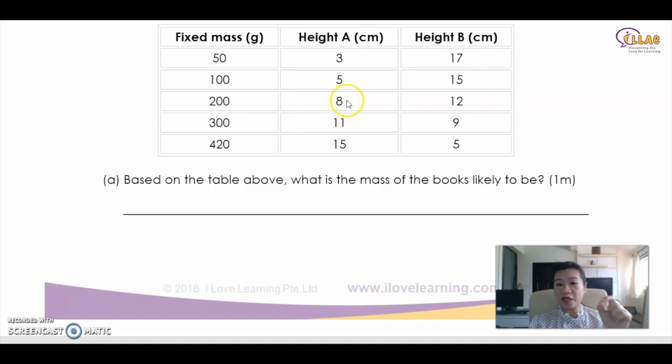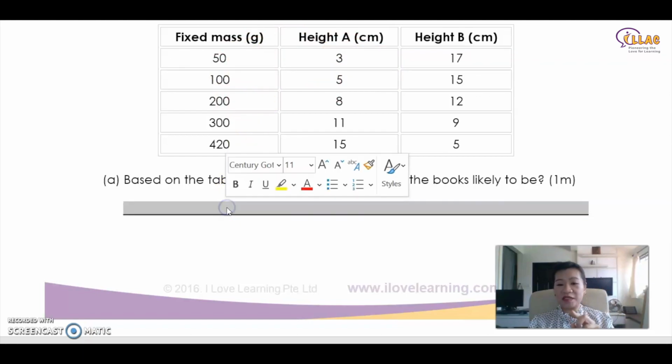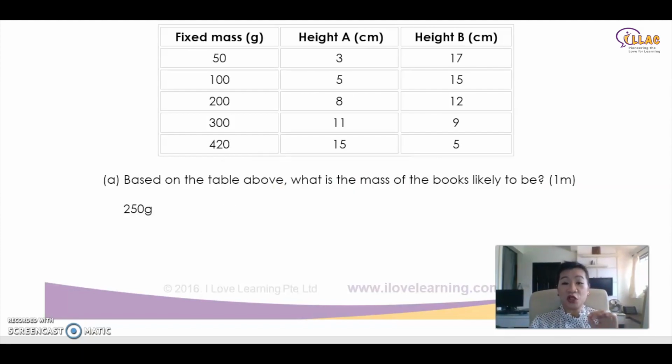In order to get from 8 to 10, in order to get from 12 to 10, you need 2 cm change. Every 2 cm is 50 grams over here. Therefore, 200 plus 50 is 250. What is the mass of the books likely to be in order to achieve equilibrium? It has to be 250 grams.